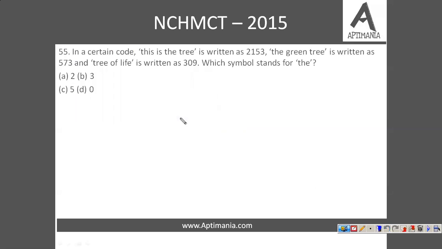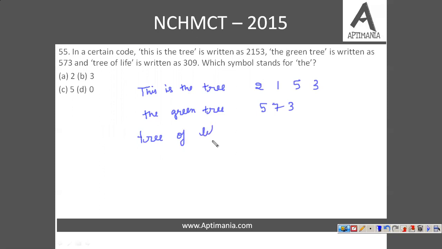Next question. In a certain code, this is the tree. This is the tree. And this phrase is coded as 2153. जब हम इस तरह के questions करते हैं तो we need to understand that this is not in the ordered form. For example, जो मैं कहना चाह रहा हूँ that is this का code is 2, इसका code is 1. इस तरह से ये नहीं होता है. This is in random form, right? The green tree is written as 5, 7 and 3. Now tree of life is written as 3, 0 and 9. We need to find the symbol for D.